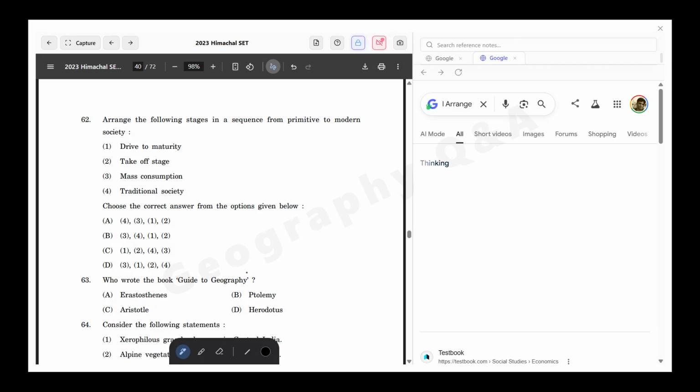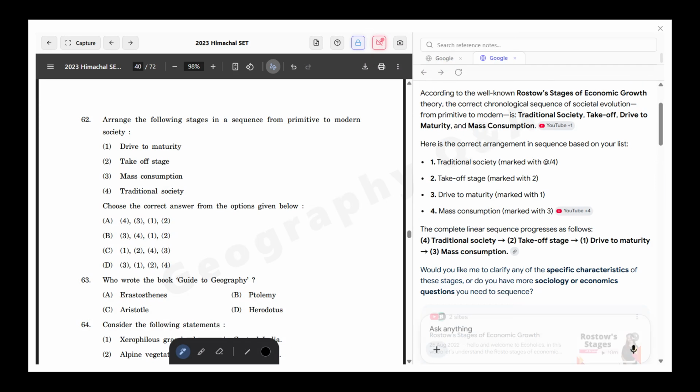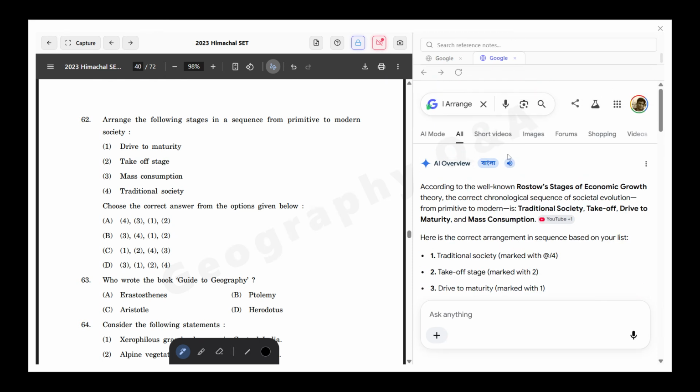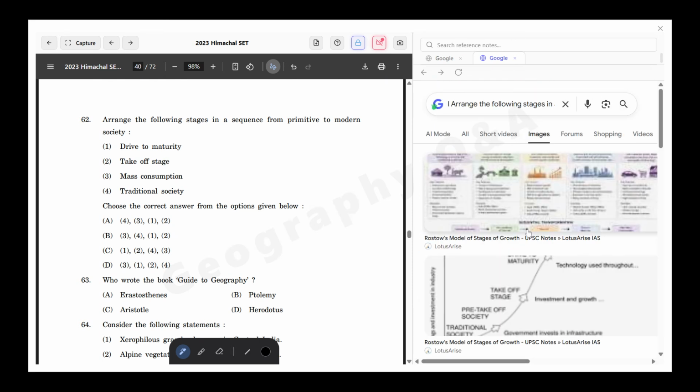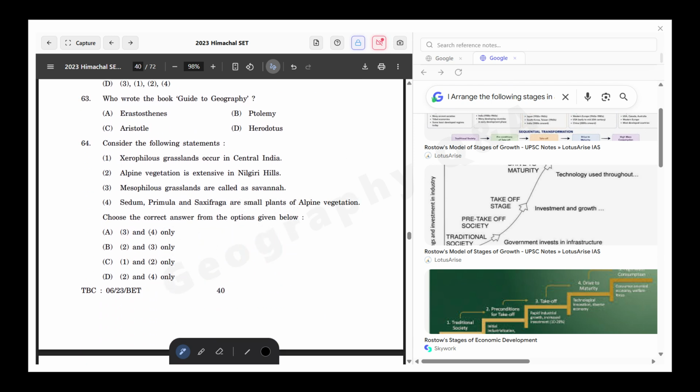So first start with traditional society, followed by take-off stage, drive to maturity, and mass consumption. So these are the stages of development, like the Rostow model for the stages of development. It is actually the Rostow model for stages of development. It is from this particular concept.